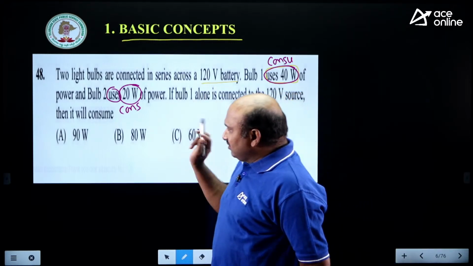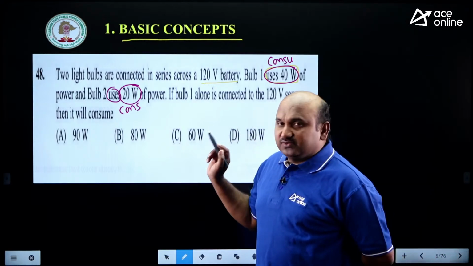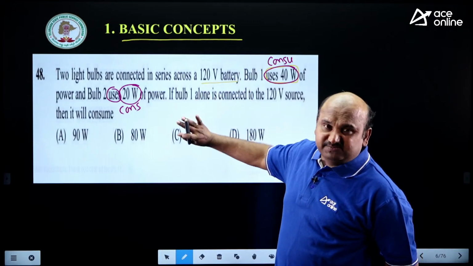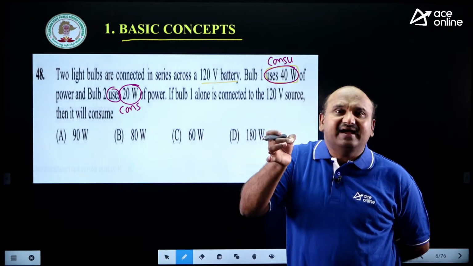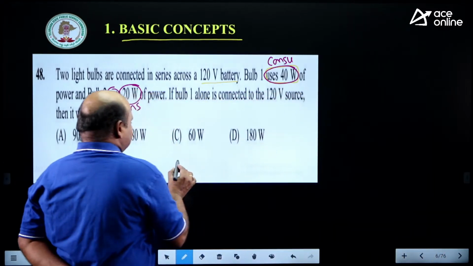Based on that, here I would like to give some introduction for this problem: the difference between the bulb's rating and consumption.